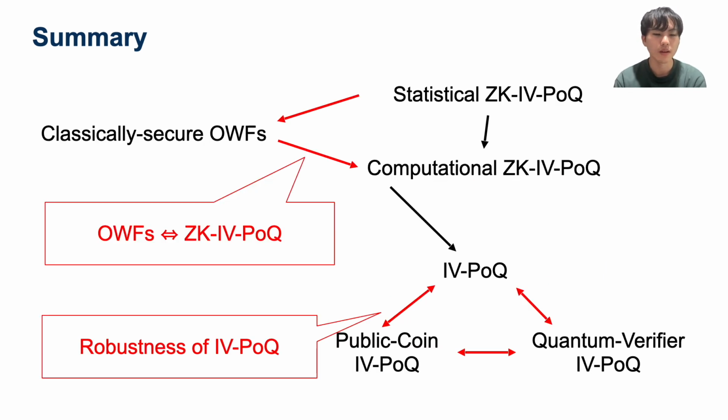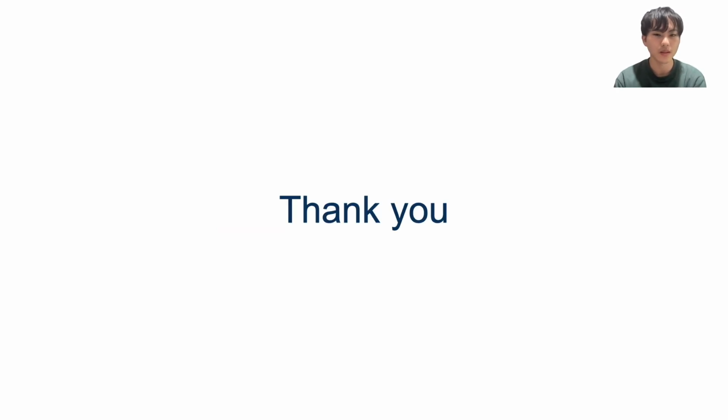Finally, we introduce several variants of IBPOQ. The equivalence between IBPOQ, public coin IBPOQ, and quantum verifier IBPOQ says the definition of IBPOQ is robust to the choice of computational power of the verifier. And the result about the zero-knowledge IBPOQ means the rough equivalence between the classically secure one-way functions and zero-knowledge IBPOQ. That's all. Thank you.